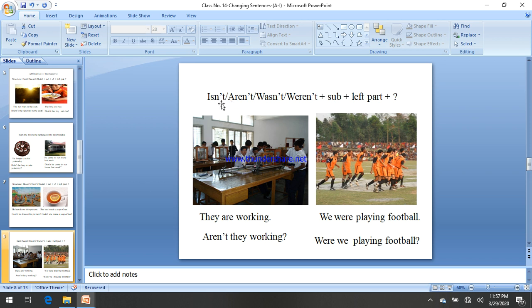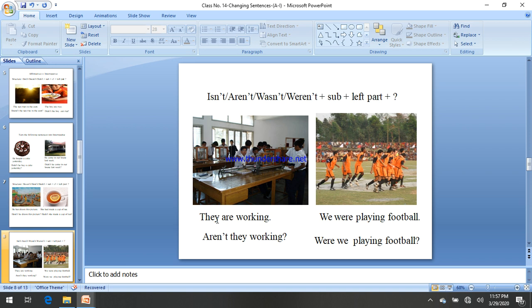Again we are changing affirmative or assertive into negative: isn't, aren't, wasn't or weren't, then subject, then the left part. This is rule number 4. Remember, this is rule number 4 for changing affirmative into negative. Isn't, aren't, wasn't, weren't. That means auxiliary verb plus not, and then subject, then left part.